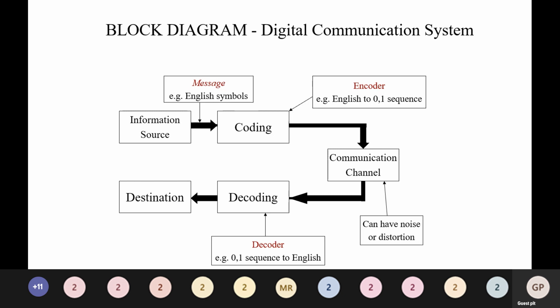This is followed by the receiver, where decoding takes place. Decoding refers to zeros and ones representation to English-like representation. Then it is followed by the destination part. So this is the block diagram of a digital communication system.